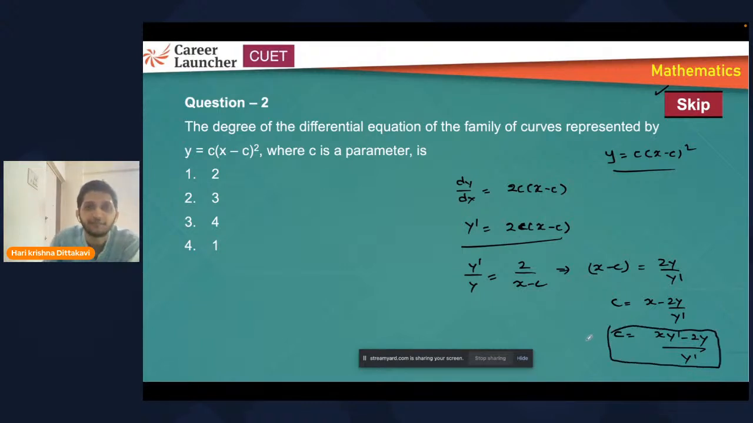Question is not over yet. We need to substitute this c value here to get the degree of the differential equation. When you substitute this, you're going to get y dash whole cube, which means the degree will be 3. So this much calculation is required. If you make any error, then there's a chance you may get a different answer. Parameters can be 2 or more, right? So take care of these questions. You can do these questions at the end. I will not suggest you go for this at the beginning.